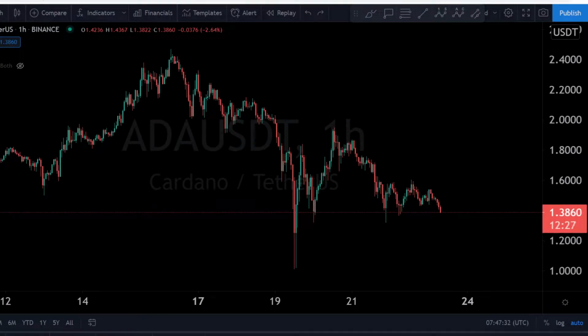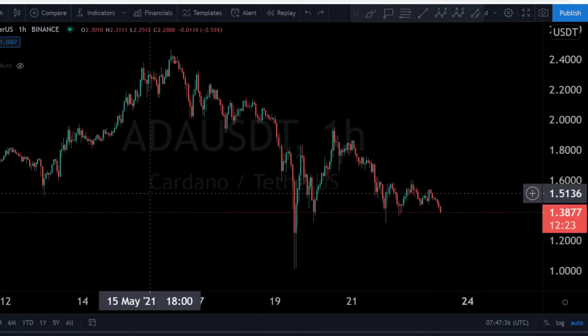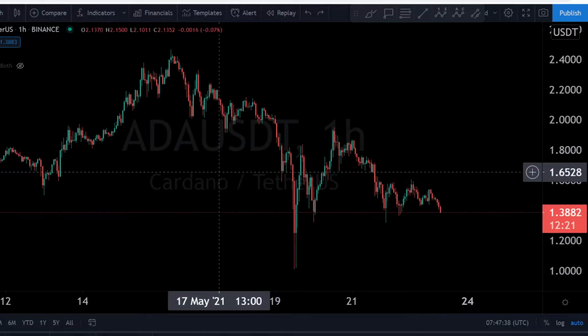Here's your ADA Trading Informant, and here's your turbo update for ADA. And I would like to show you something special. Here is the 1 hour chart for ADA.